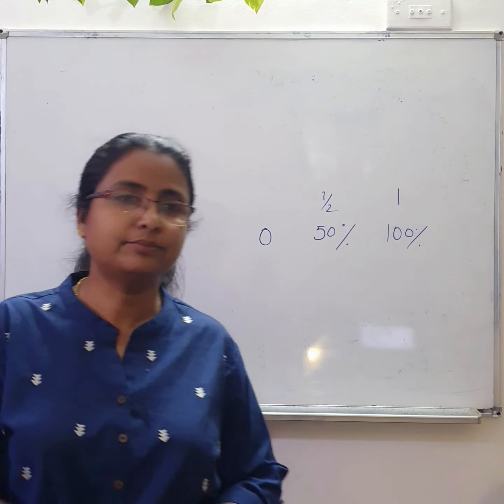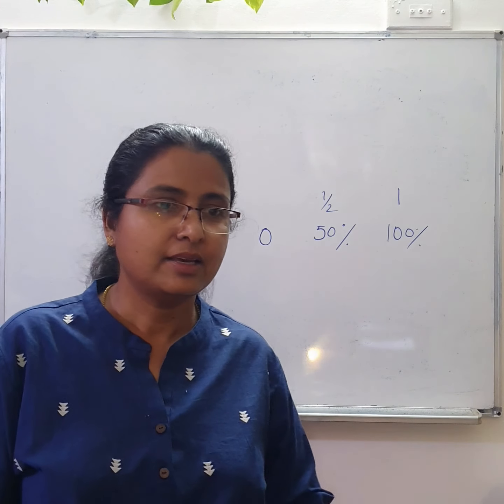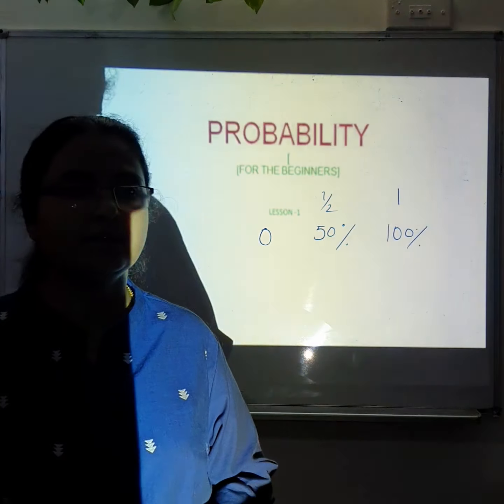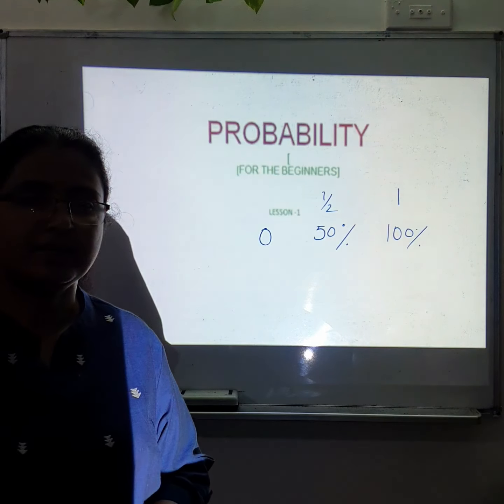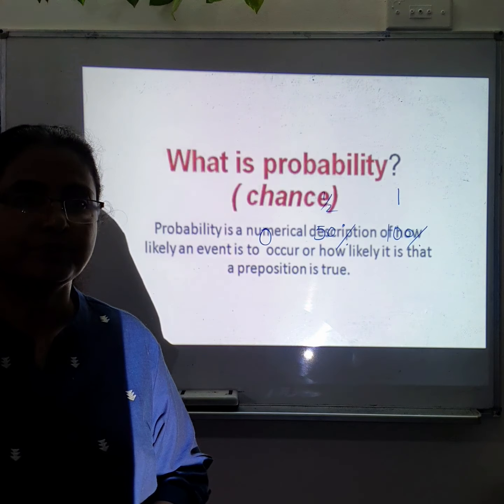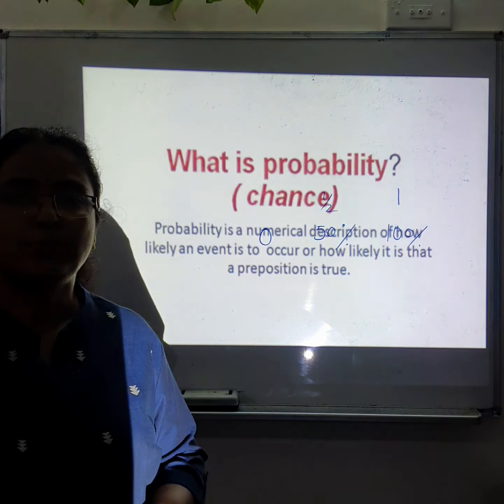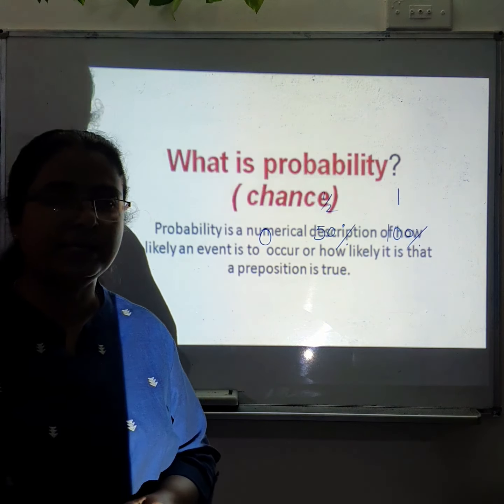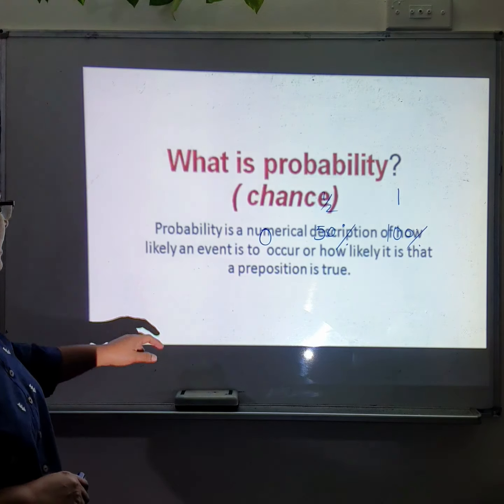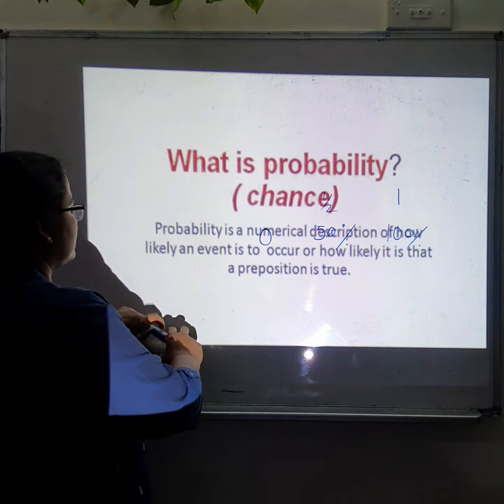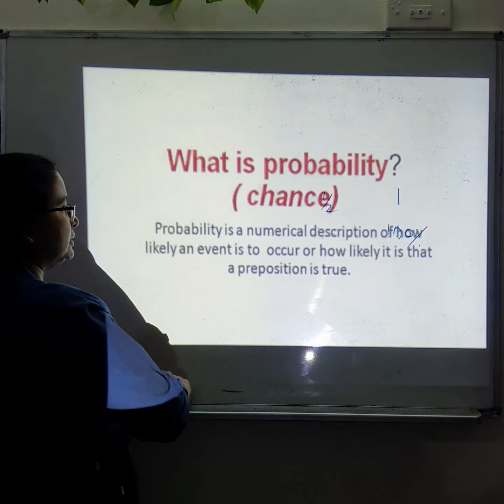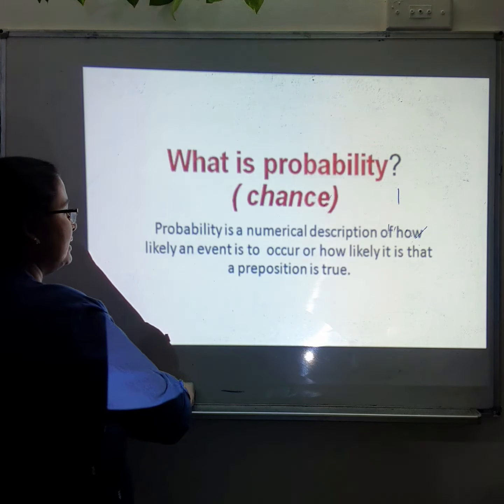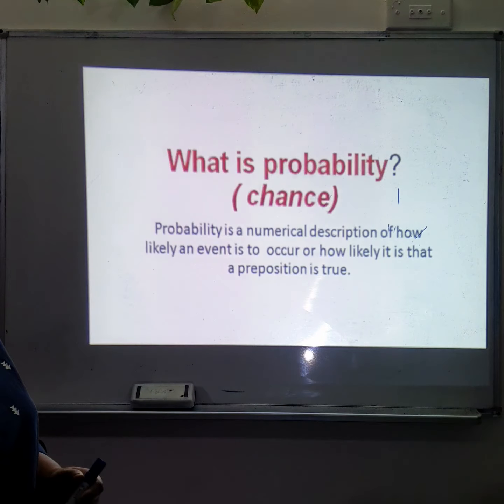So in short form, next step. What is probability? Probability is numerically a description of how likely an event occurs. How likely an event occurs.